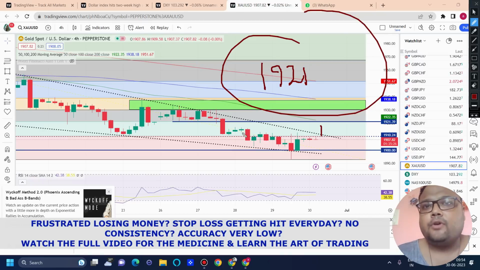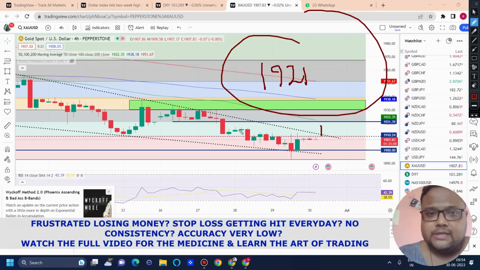So it depends on the volatility whether 1921 will be able to hold the market or not. Yes, as a trader, you'll have to understand or judge the volatility of the market to understand the working of the levels. Volatility will decide whether 1921-22 will be working as resistance or not.